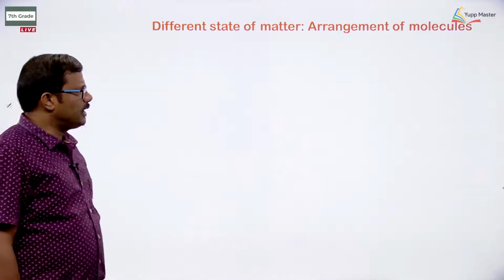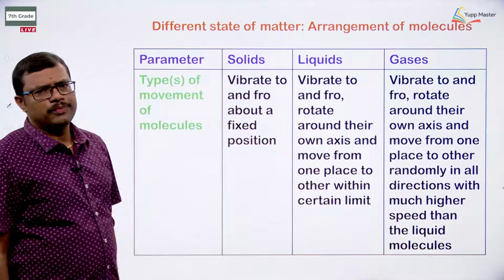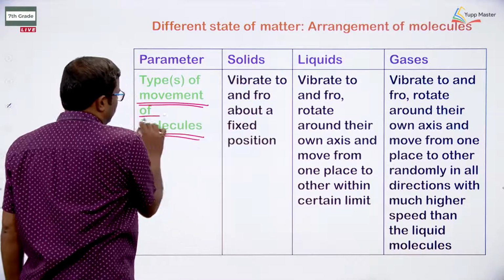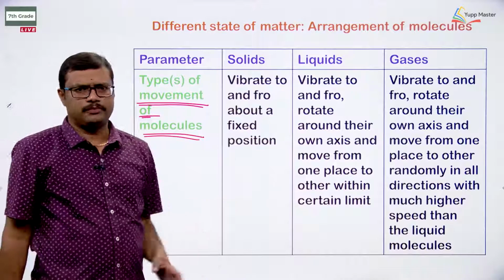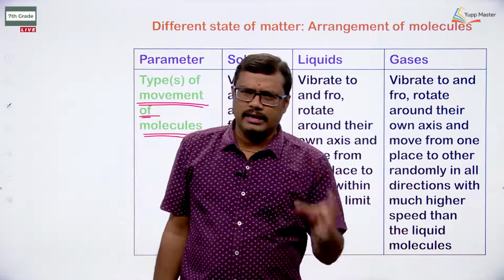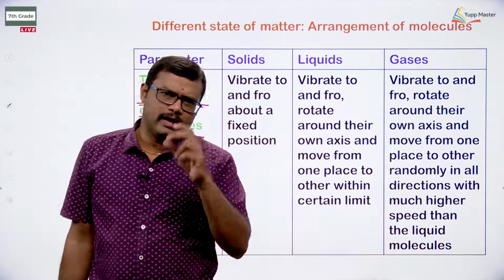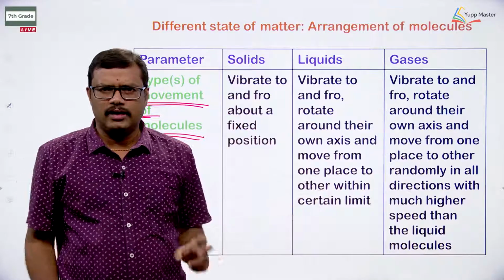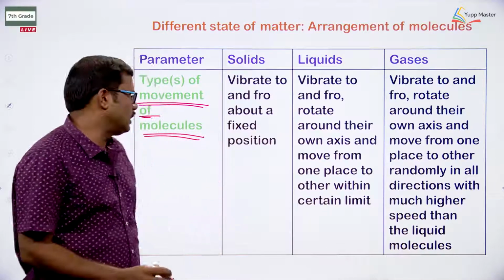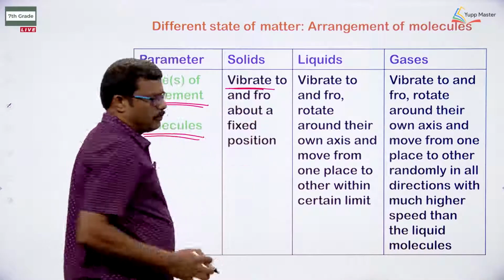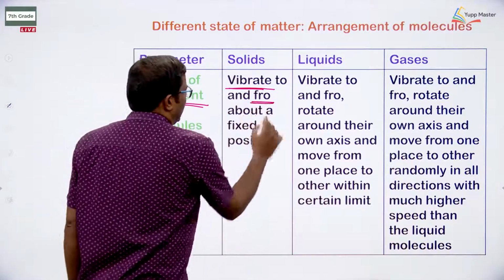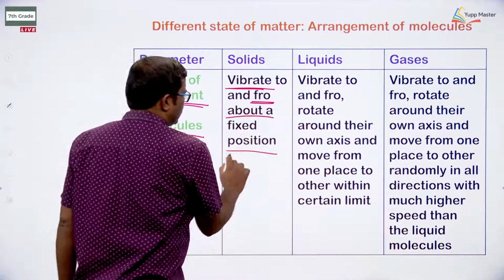Then let us move on to one more property, that is the movement of the molecules. How is movement possible between the molecules of solid, liquid and gas? Generally, whenever we see any solid, liquid or gas, the particles will not be in a constant position. They won't sit in a particular area without any disturbance, but the particles will move here and there. So, vibration is possible. The particles will have vibrations, and they vibrate to and fro about a fixed position.